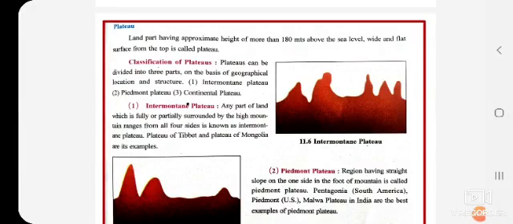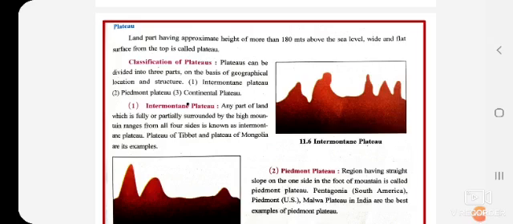Now what are plateaus? The plateaus are such that have an approximate height of more than 180 meters above the sea level, meaning smaller than mountains. A wide and flat surface from the top is called a plateau. It is not like a mountain, but they have some flat surface. Now these plateaus are also classified into three parts, that is intermountain plateau, Piedmont plateau and continental plateau. Now what are these plateaus? We will see. These plateaus are divided on the basis of geographical location and structure. It is all natural.